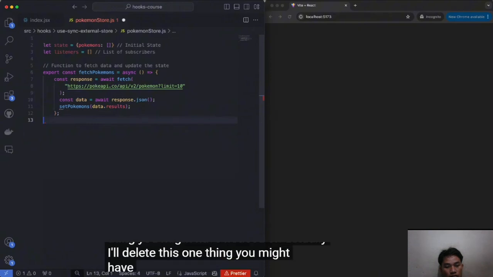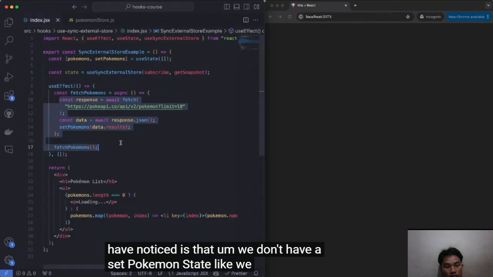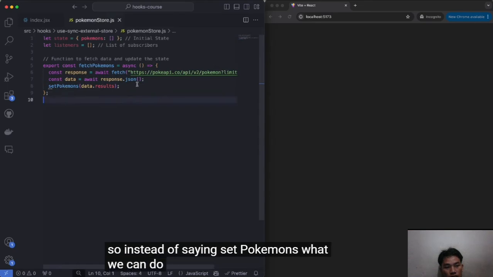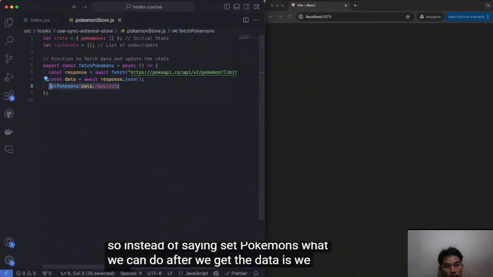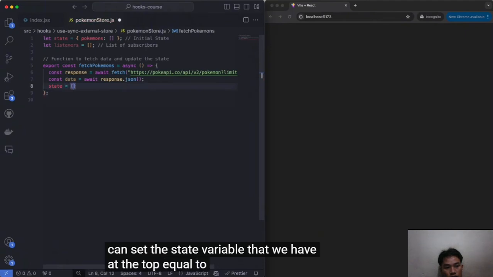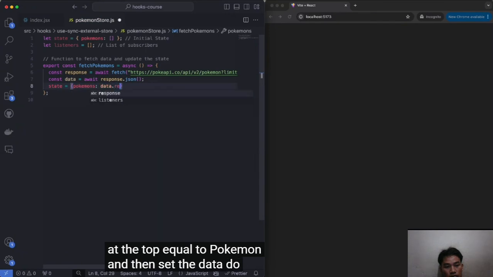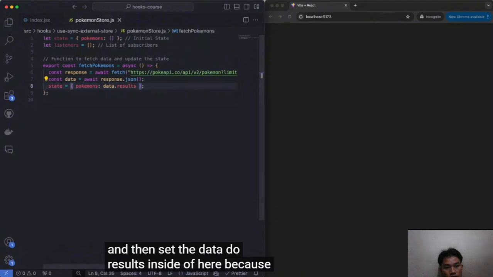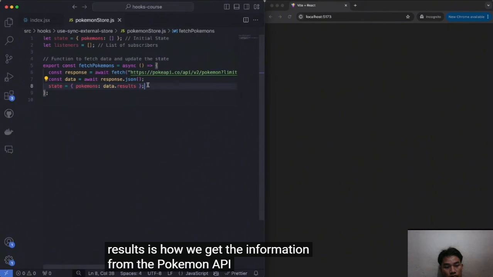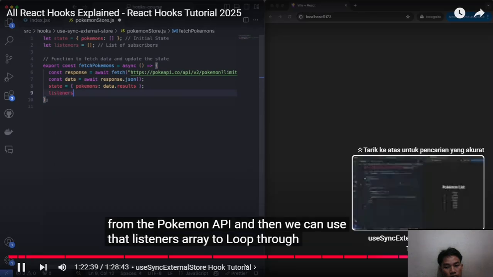Now, one thing you might have noticed is that we don't have a setPokemons state like we have over here. So instead of saying setPokemons, what we can do after we get the data is we can set the state variable that we have at the top equal to pokemons, and then set data.results inside of here, because data.results is how we get the information from the Pokemon API. And then we can use that listeners array to loop through each.